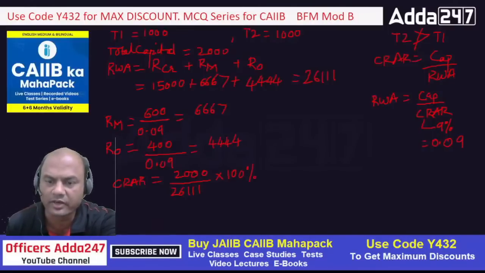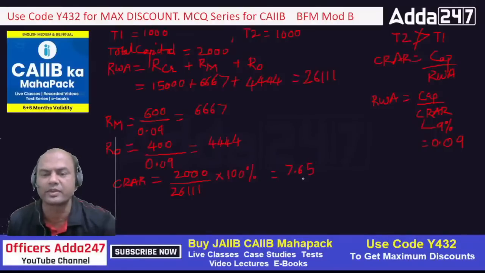7.65. Are you getting 7.65 over here? 7.65. Everyone is getting this. 7.65. This is the answer I am getting. CRAR. Is everyone getting the same answer?